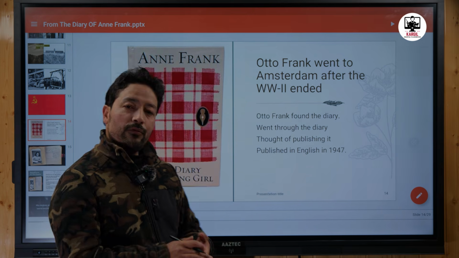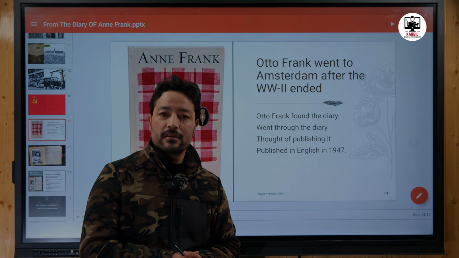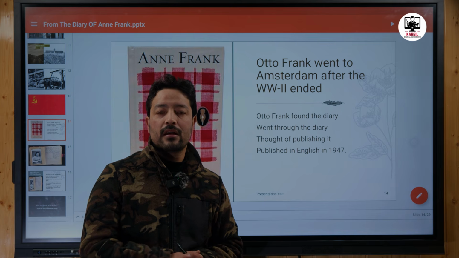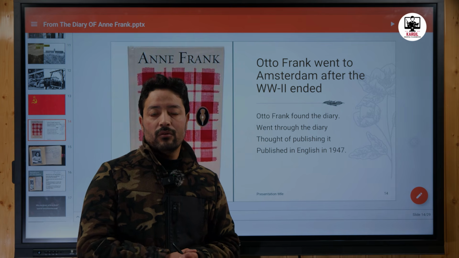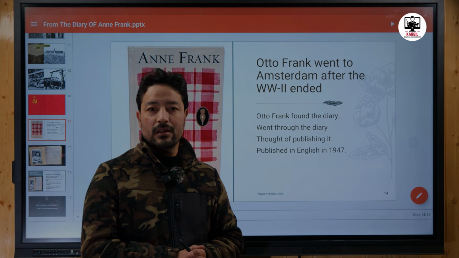So in the year 1947, with the help of a publisher, he published this diary for the first time. It was published in English. Originally, this diary was in the Dutch language. When her father decided to publish, he published it in English.